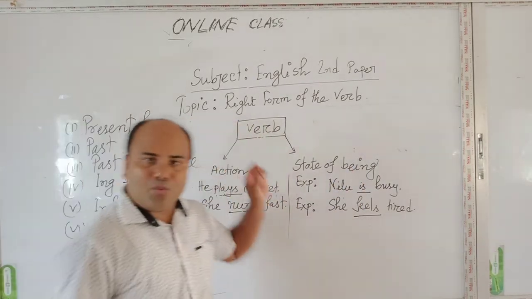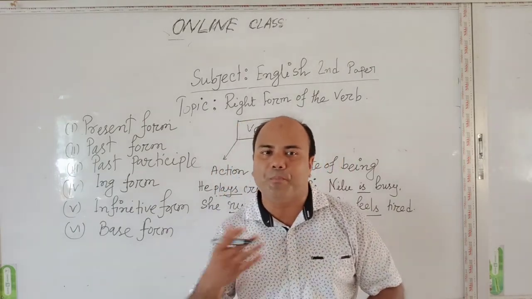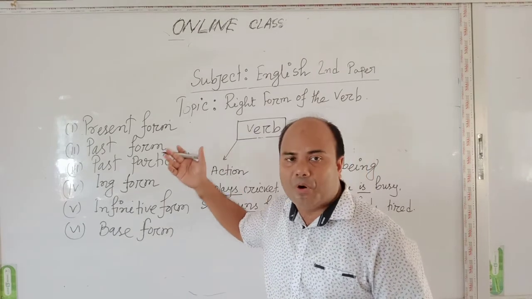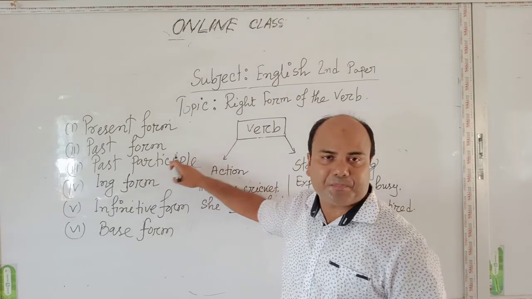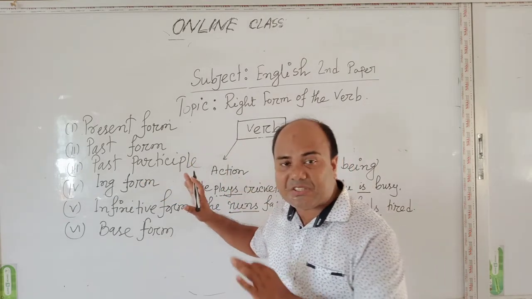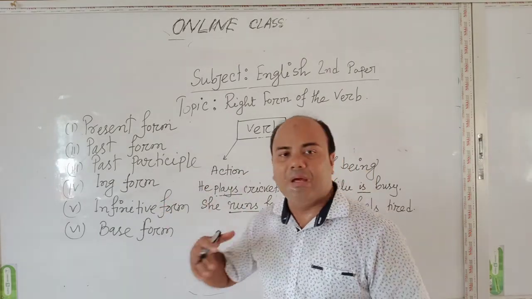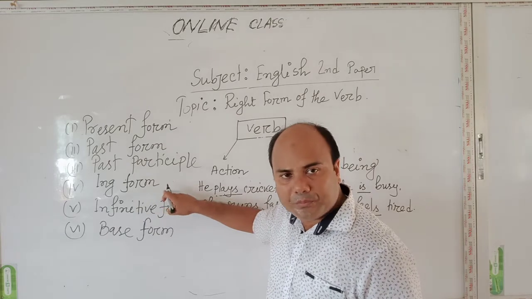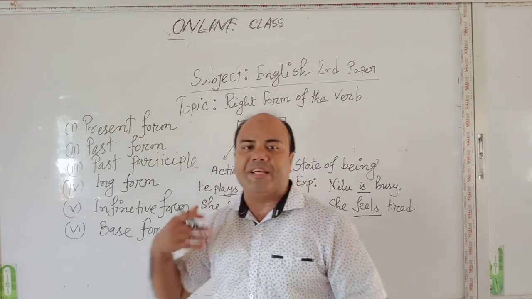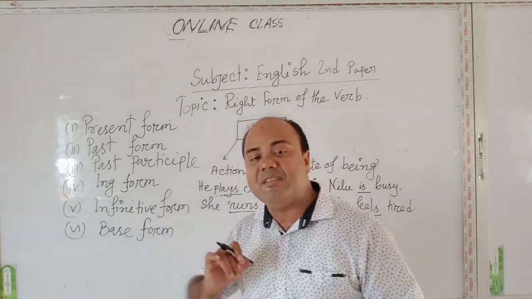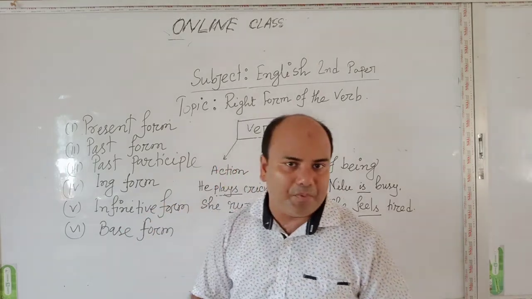Then, we have also discussed various types of forms of verbs. The major forms of verbs are present form, past form, and past participle. Besides these 3 major forms, we have discussed 3 others: the ing form, infinitive form, and base form. In next class, we will discuss in detail various types of forms and the rules of right forms of the verbs.